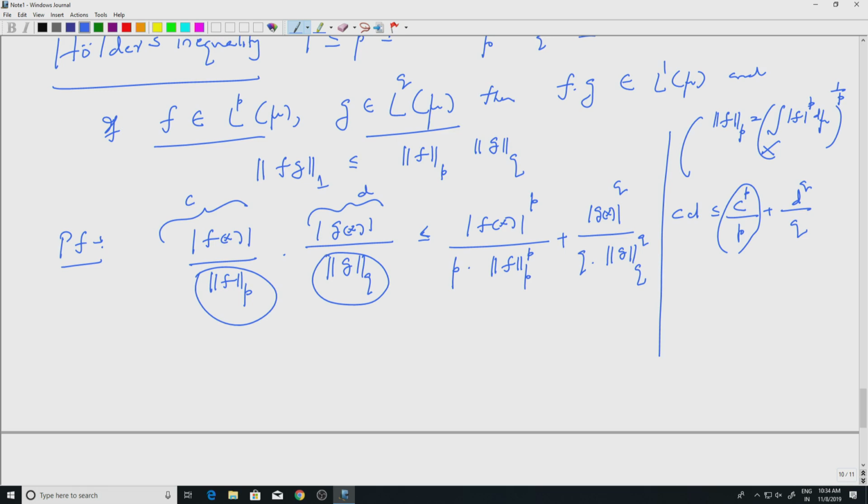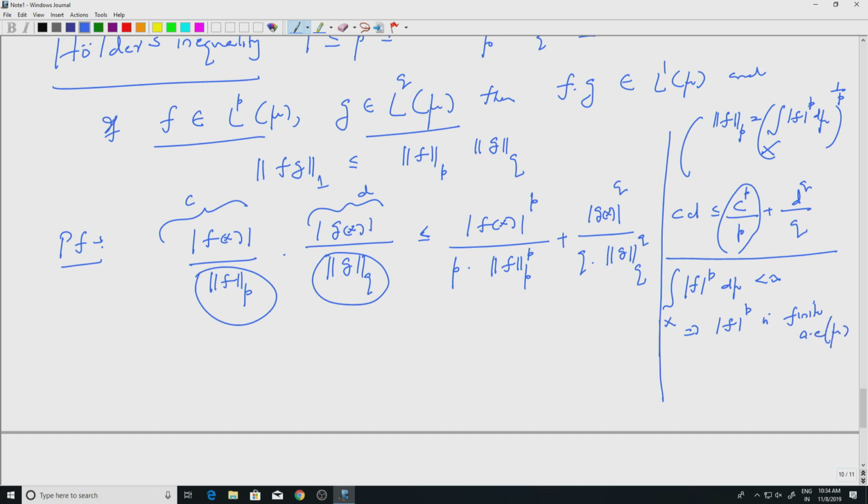These are numbers. Now f and g are measurable functions. So for some x, mod f x can be infinite. But recall one of our earlier results: if f is in LP, so that means the integral of mod f to the P d mu is finite, which would imply mod f to the P is finite almost everywhere, almost everywhere with respect to mu.